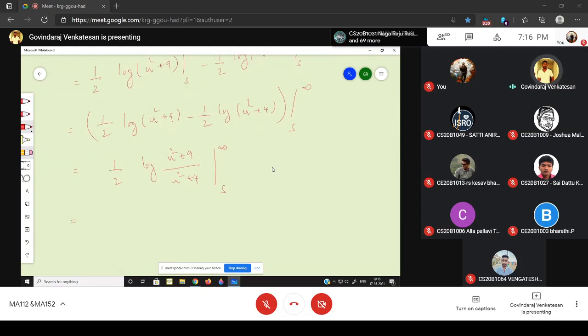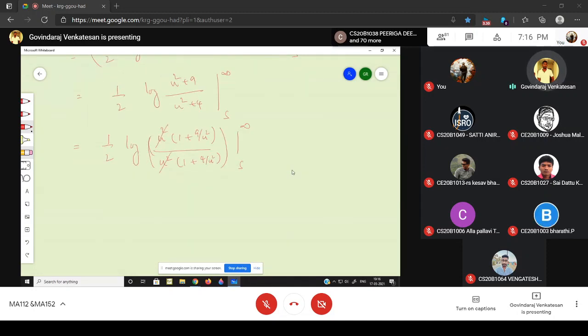Okay, now for this 1 by 2 times, I can bring u square outside. So u square times 1 plus 9 by u square. In the denominator also, bringing u square outside, 1 plus 4 by u square, the full thing between the lower limit and upper limit. So this u square and u square cancel.